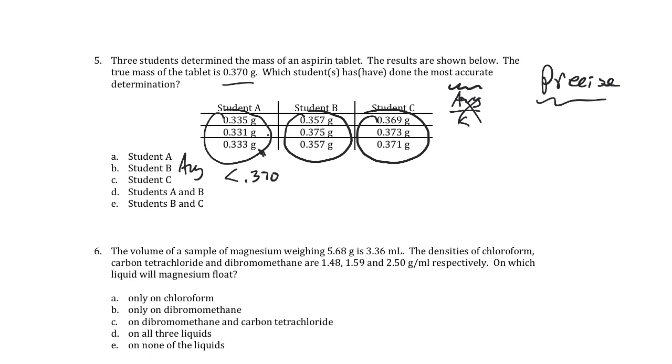The next group here, we get 1 above, 2 pretty well below, and here we are almost dead on each time. So we get a little bit of variability. One of them comes lower. So it seems like student C is doing by far the most accurate work.